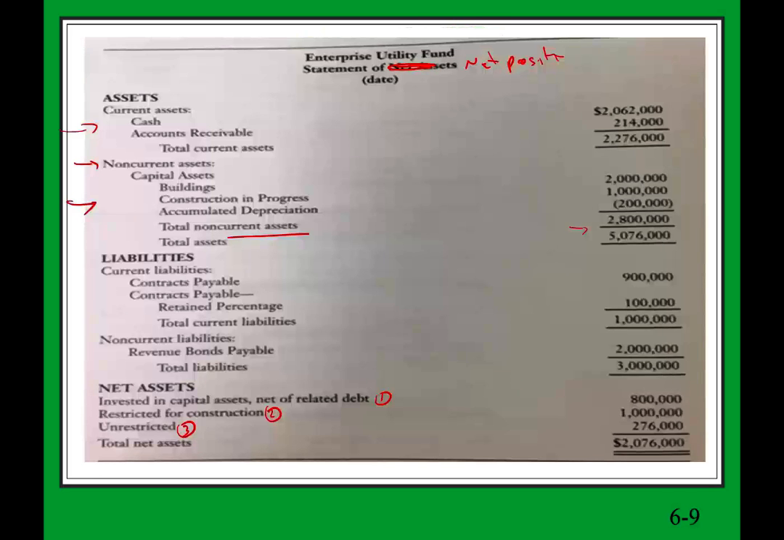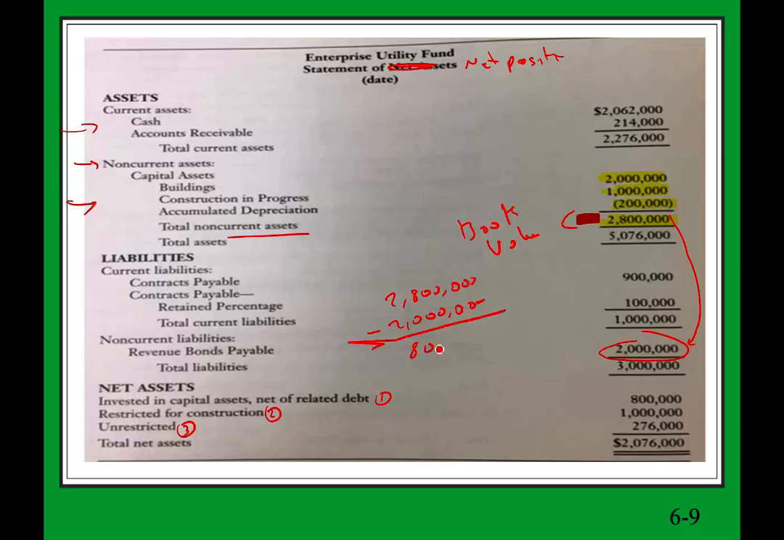So let's take a look at this example. We have capital asset: a building, 2 million, construction in progress, 1 million, minus accumulated depreciation of 200,000. So the book value of the capital asset is 2.8 million. From the book value, we're going to subtract any debt related to the capital asset. And we're going to assume this revenue bond payable is related to the capital asset. We're going to make this assumption. So 2.8 million, which is the book value, minus 2 million gives us 800,000.